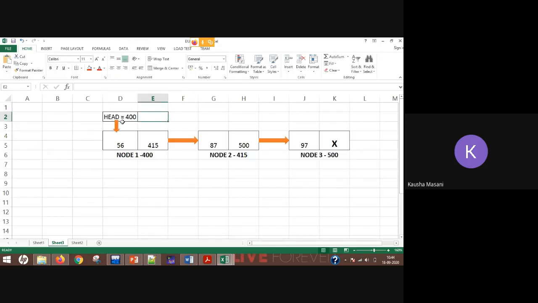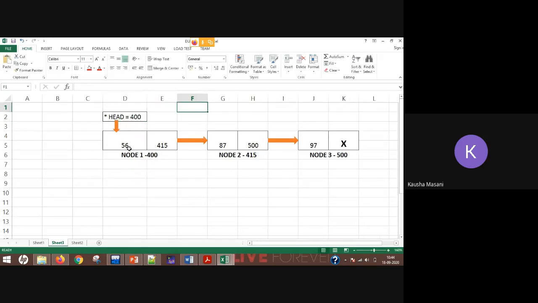With the help of this head pointer, you are going to traverse in your linked list. The pointer is going to store the memory address of your first node, that is 400. Then the first node has the memory address of the second node, 415.